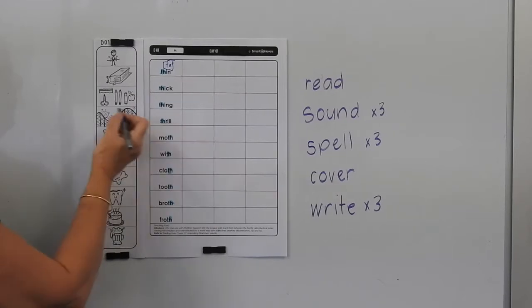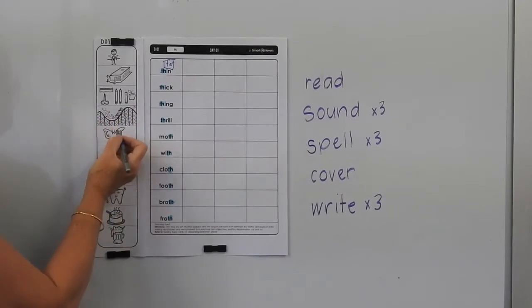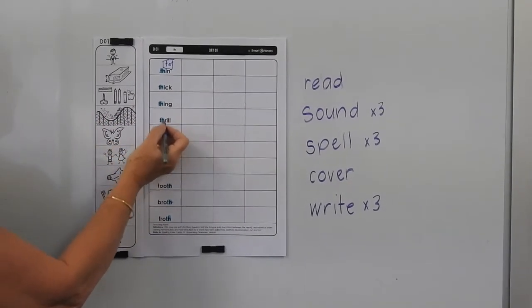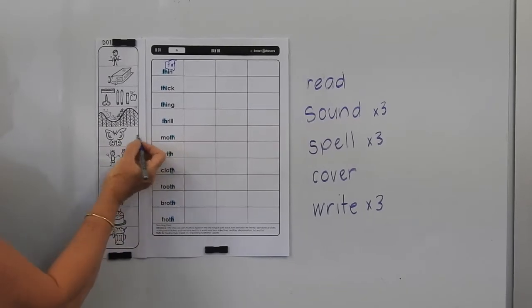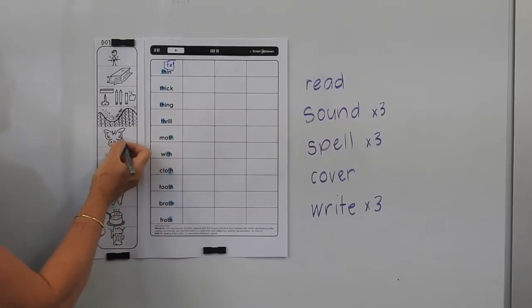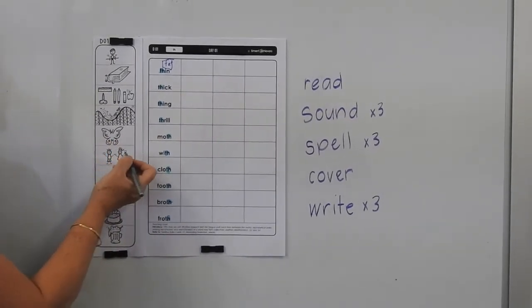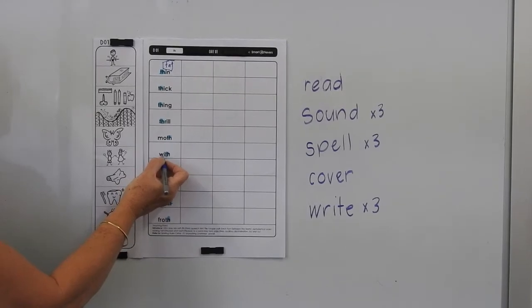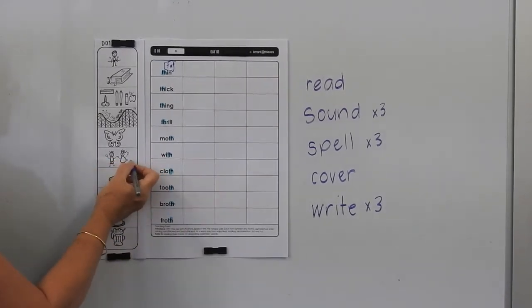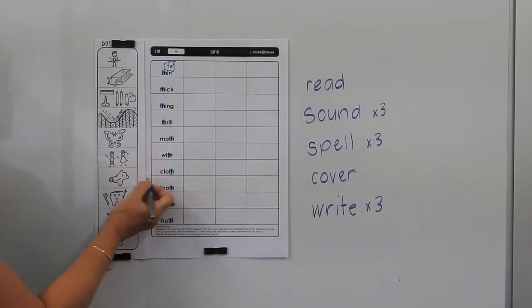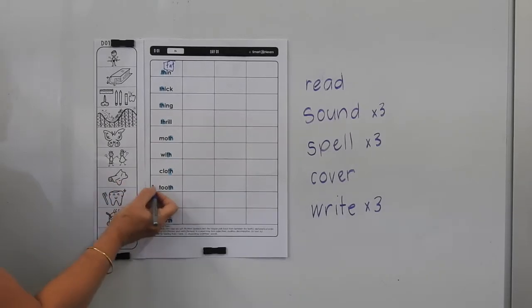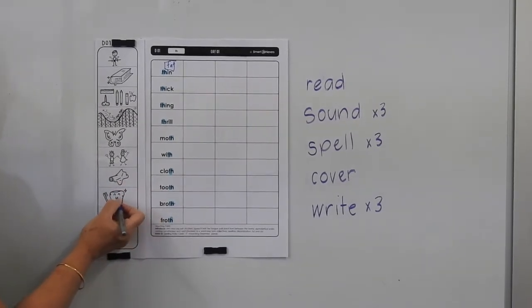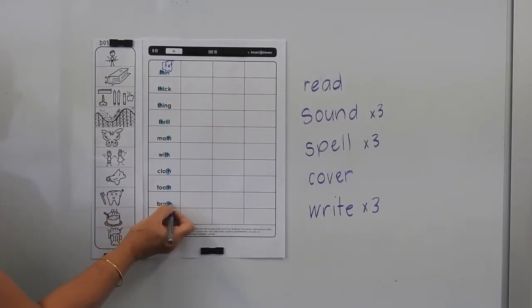You might have a thrill when you go for a ride on a roller coaster. It means having a lot of fun. A moth is an insect that we commonly see at night time in summer months. With is when you're with your friend. Cloth is like material. A tooth, we find a tooth in our mouth, they help us to chew.